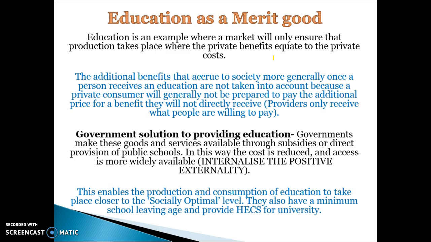So the additional benefits that accrue to society more generally once a person receives an education, we don't take them into account, and therefore we may not be prepared to pay the additional price. The government therefore has a solution. They will do things like subsidising education, directly providing it through public schools, minimum school leaving ages, providing HECS help in order to internalise the positive externality, which is the idea of that is to make sure production and consumption occur at a socially optimal level.